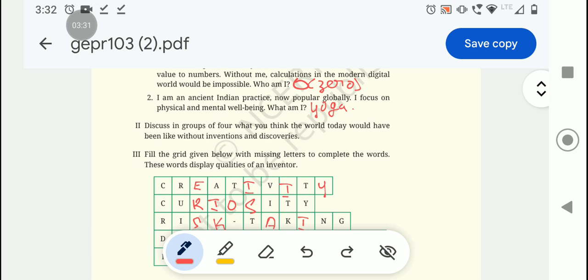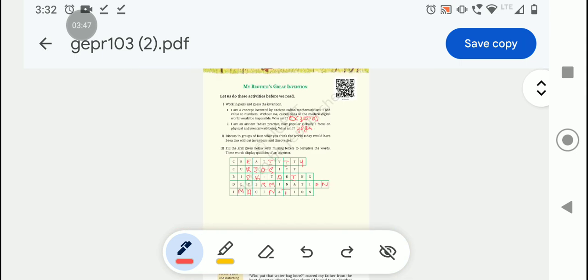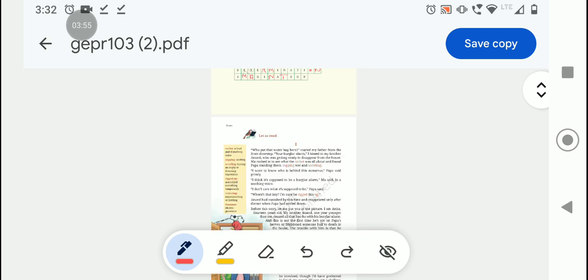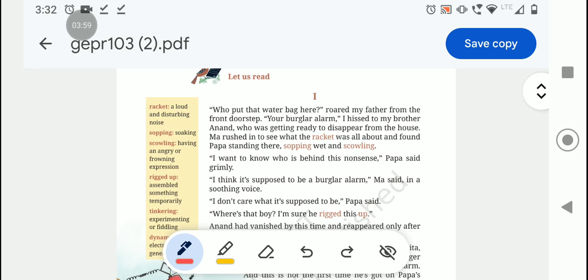Discuss in groups of 4 what you think the world today would have been like without inventions and discoveries. This answer I'll give in the next video, since it's a paragraph answer. So let's go through the lesson now. This lesson is about discoveries. Let's read.